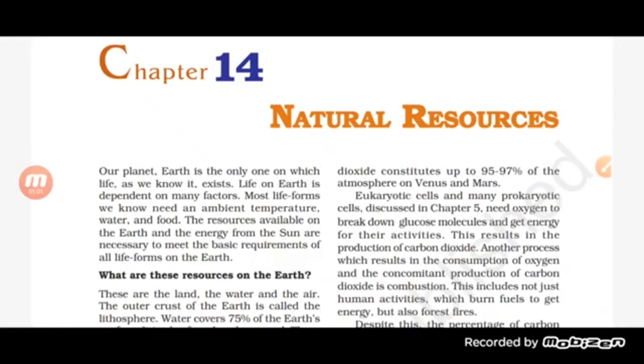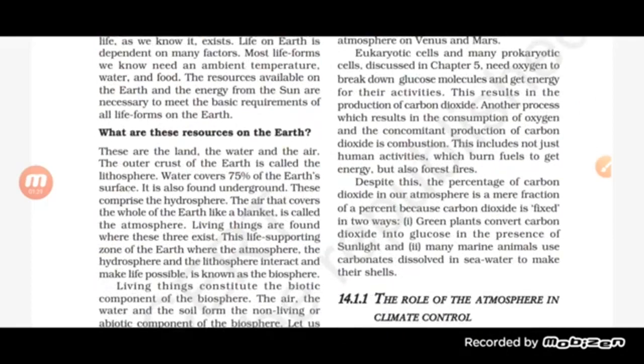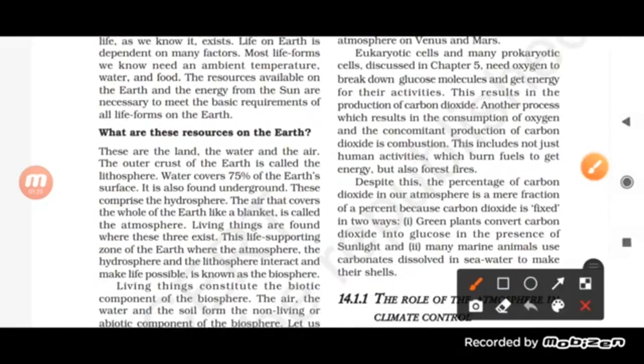So natural resources means what? The things that we obtain from nature. The resources available to us on the earth are all called natural resources. So what are these resources on the earth? See, these are the land, water and the air. These all are the resources.